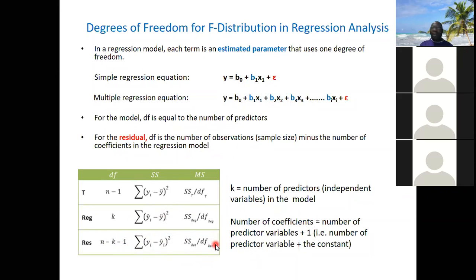The total degree of freedom, as I've said, is the addition of the regression and the residual degrees of freedom. If you add them together, it will remove K: N minus K minus 1, plus K. K will cancel K, and it will be N minus 1. The total degree of freedom will be sample size minus 1.